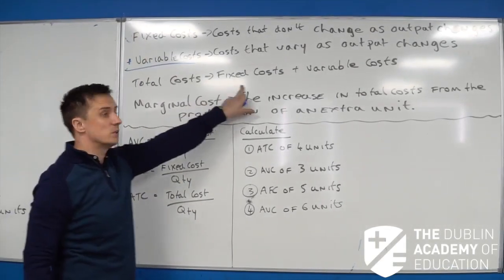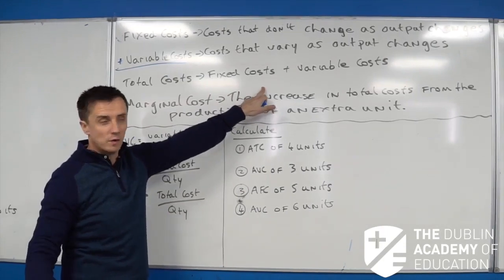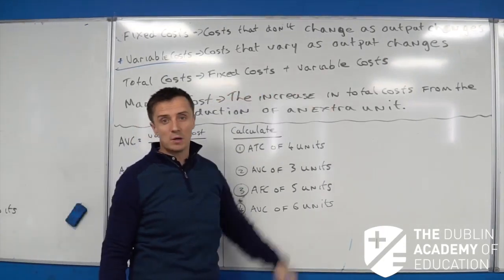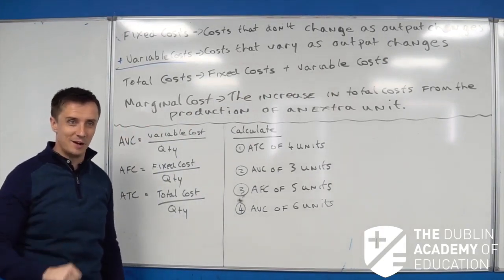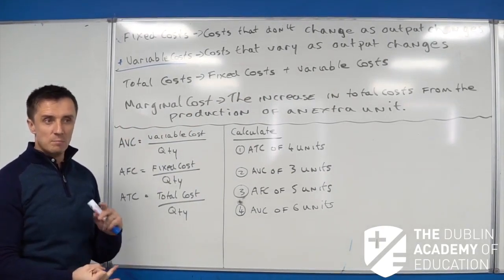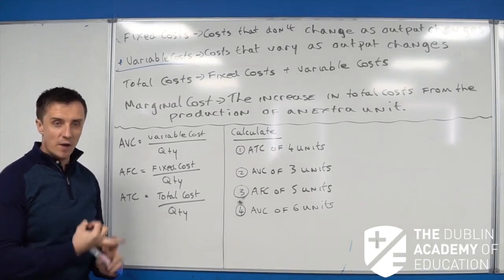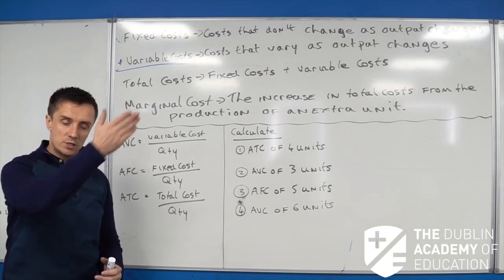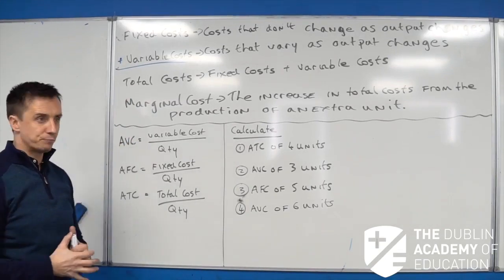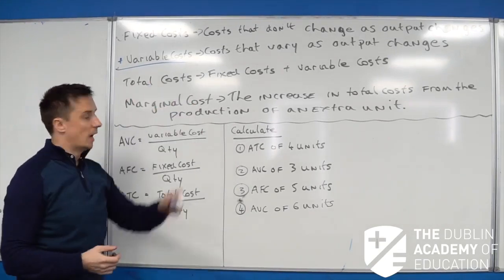You can see the definition is so straightforward. What's the definition for total costs? Fixed costs and variable costs added together. Remember, very quick summaries, and make sure you know them inside out. Fixed costs, like your rent and manager's salary, stay the same. Variable costs, like raw materials and electricity: the more you make, the more these costs will rise. Add the two of them together and you have your total costs.